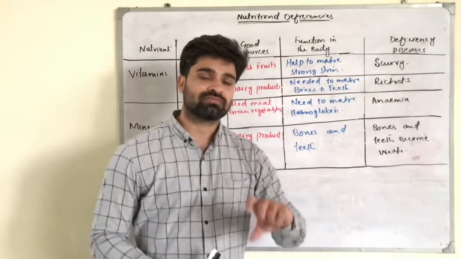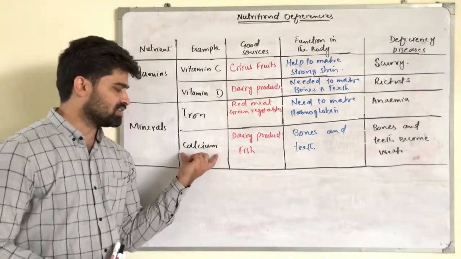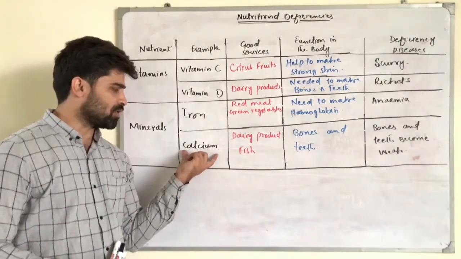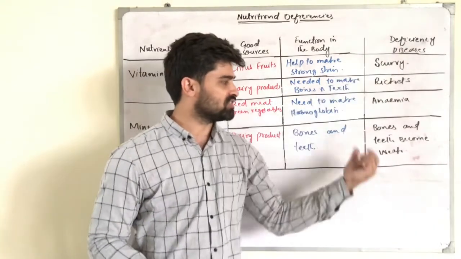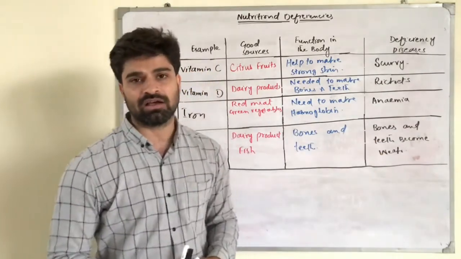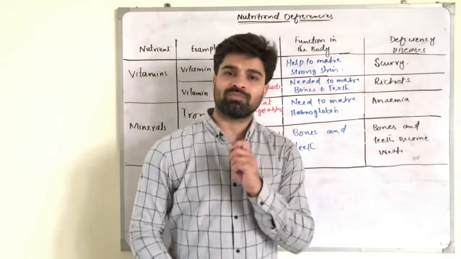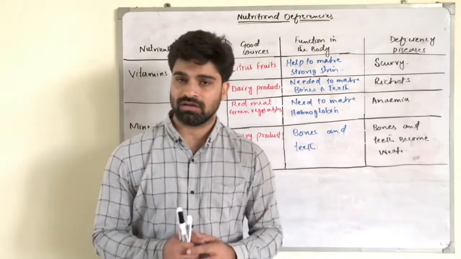Dear students, if a person does not eat food which has a proper amount of calcium in it, then deficiency diseases related to the bones and teeth will occur, and our bones and teeth will become very weak.